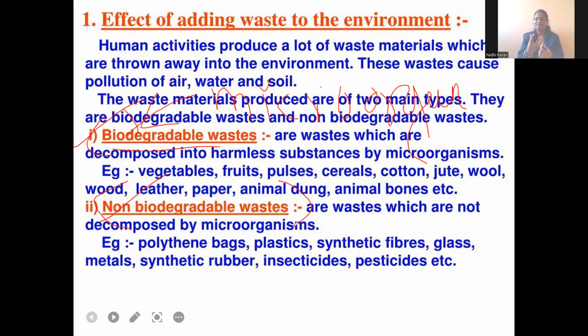For example, the best examples are plastic, polythene bags, synthetic fibers, glass, metals, synthetic rubber. Also insecticides and pesticides, which are sprayed on the plants or the crops. These will not decay or degrade. And when they do not decay or degrade, they cause harm to organisms as well as to the environment. So these are two types of waste which are very, very important.